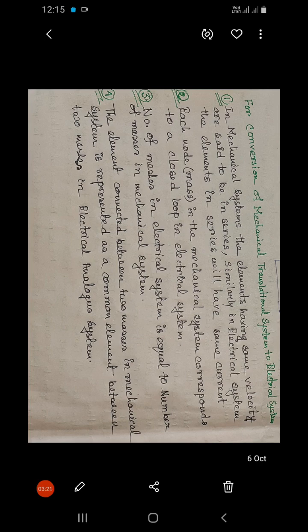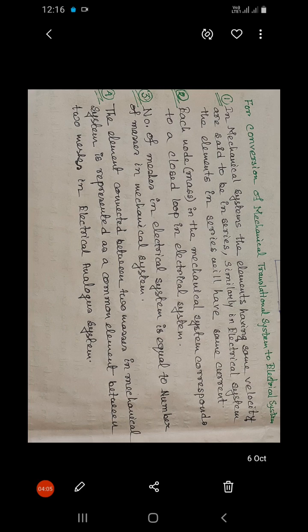Now coming to the third point. The number of meshes in the electrical system is equal to the number of masses in the mechanical system. A mesh is nothing but a closed loop. So however many masses there are in the mechanical system, that many meshes there are in the electrical system.